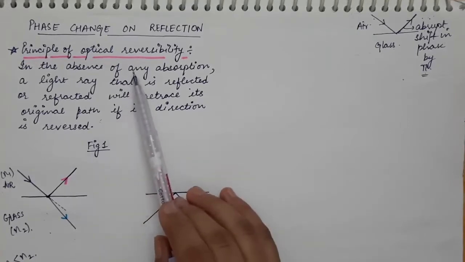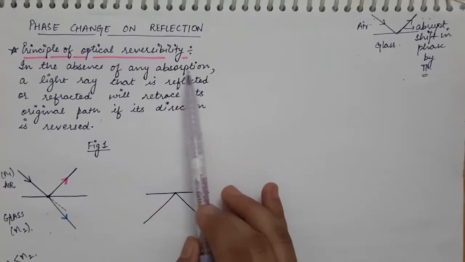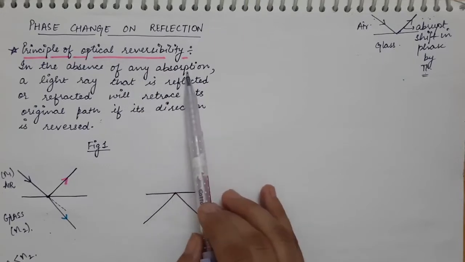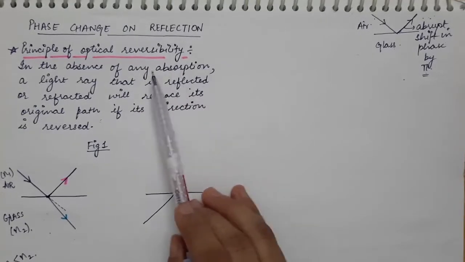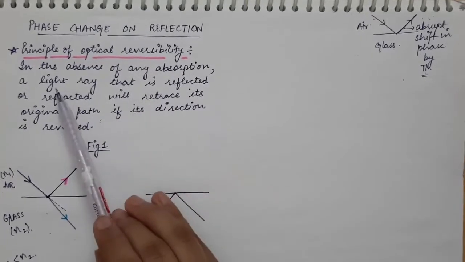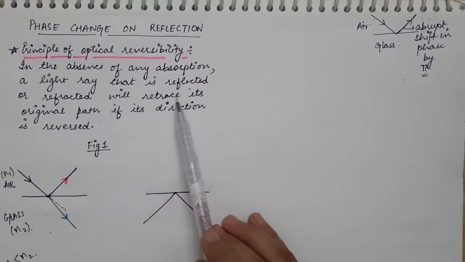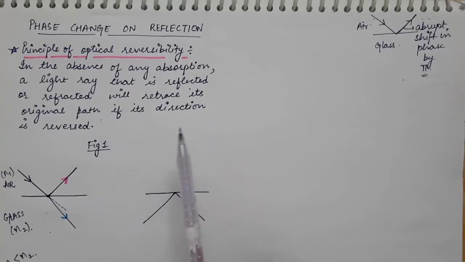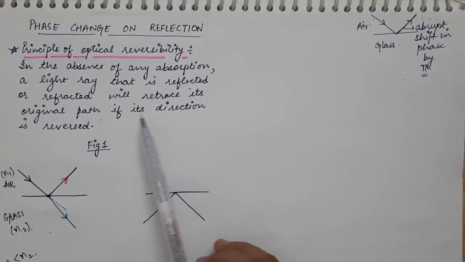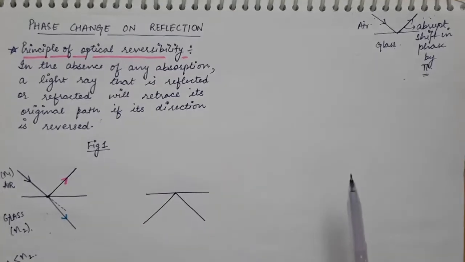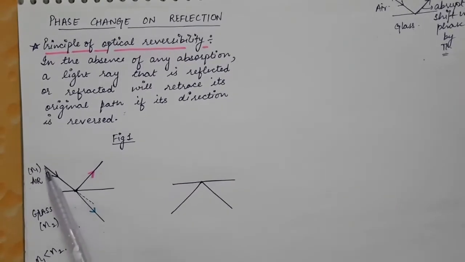That is, if the light ray is not absorbed, so it is traversed 100% inside the medium, then the light ray which is either reflected or refracted will retrace its original path when its direction is reversed. Now in figure 1, here I have shown a light ray which is incident on a denser medium.